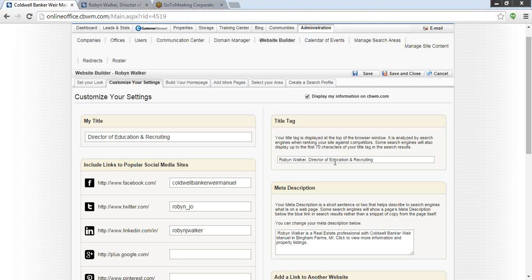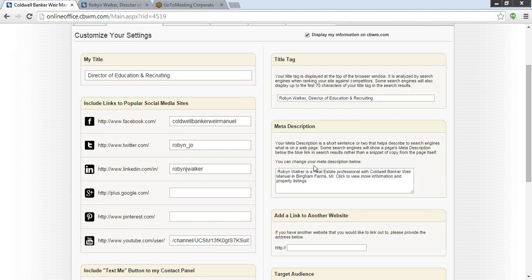So basically anything that you have here is what the tab is going to be titled on that person's browser when they have it open. Again, kind of a simple feature. You don't have to customize it if you don't want to, but why not have your name in as many places as you possibly can so that they don't forget who you are.